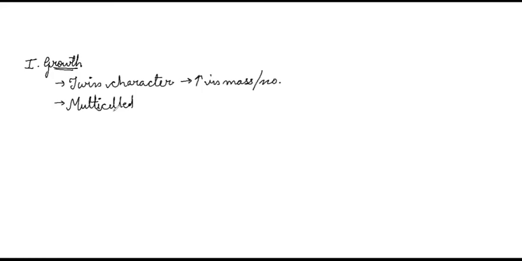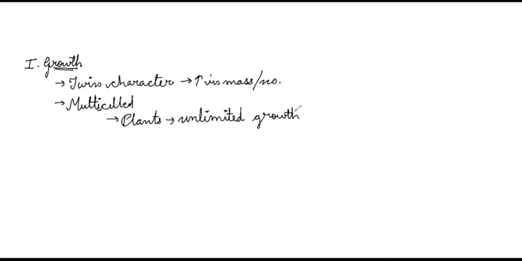So in case of plants, remember, they have unlimited growth. What is the meaning of having unlimited growth? It means that the organism will keep on growing throughout the life. So the plant keeps on growing throughout its life, except some parts of the plants which stop growing at a particular stage of life.